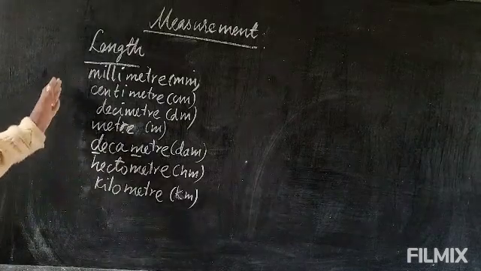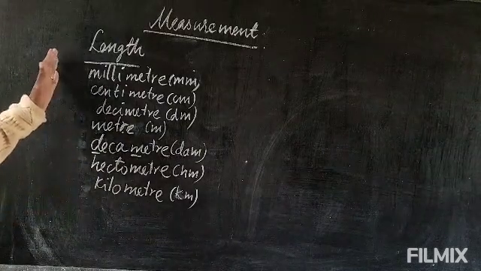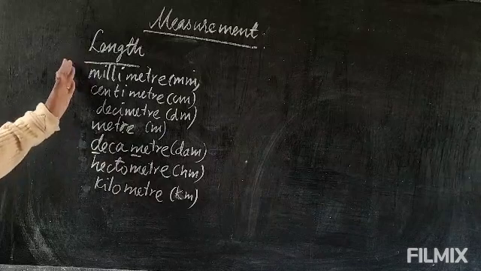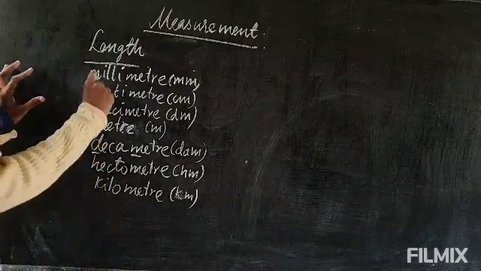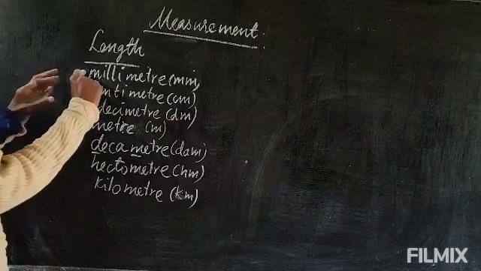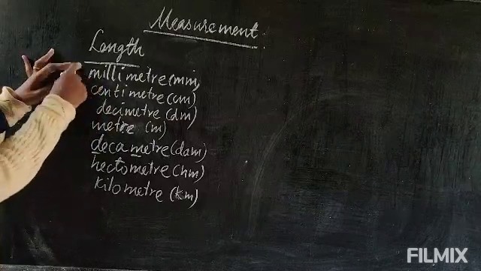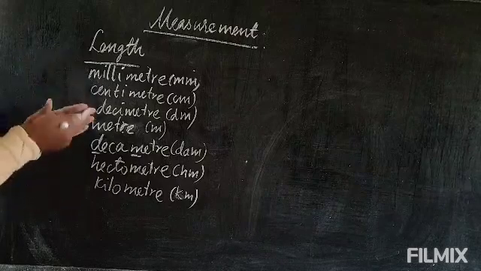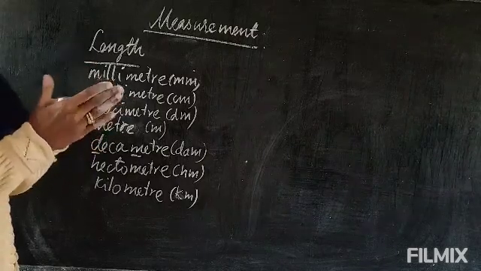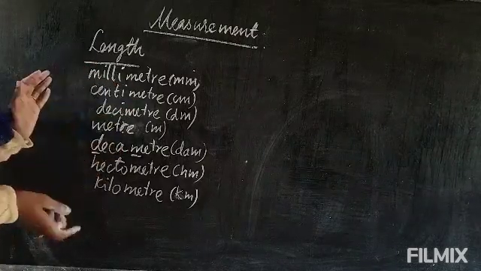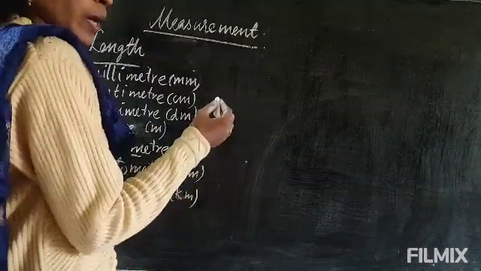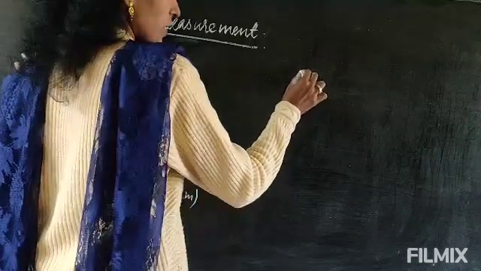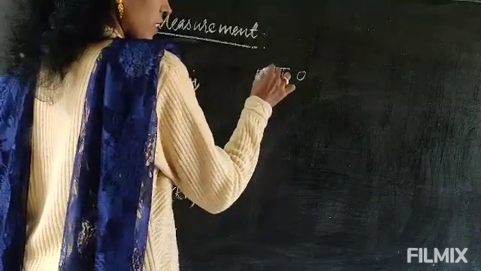Okay, now we will see how we can convert, or what is the relationship between two units, between two higher units or two smaller units. How much do they differ? That we will see. In numbers you have learned the ones place, tens place, hundreds, thousands.